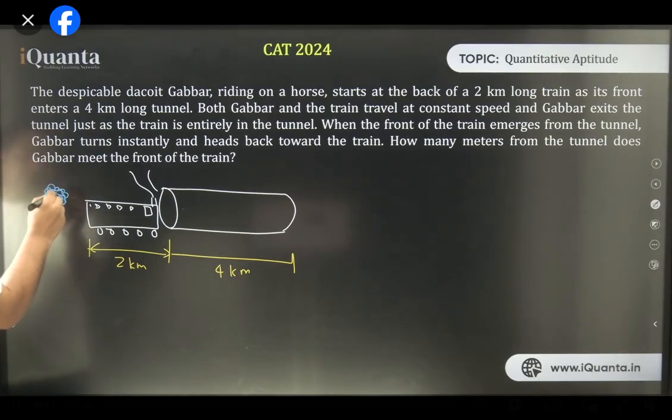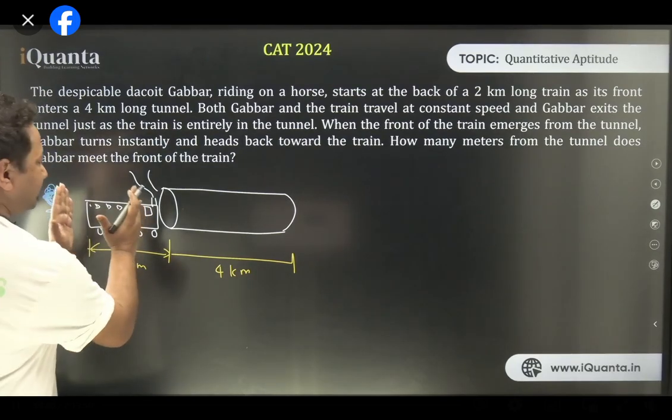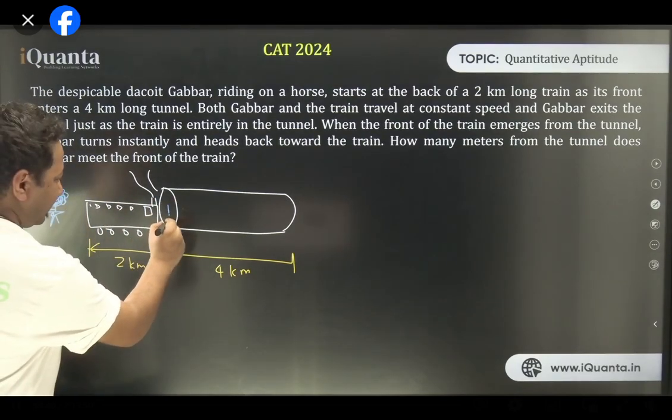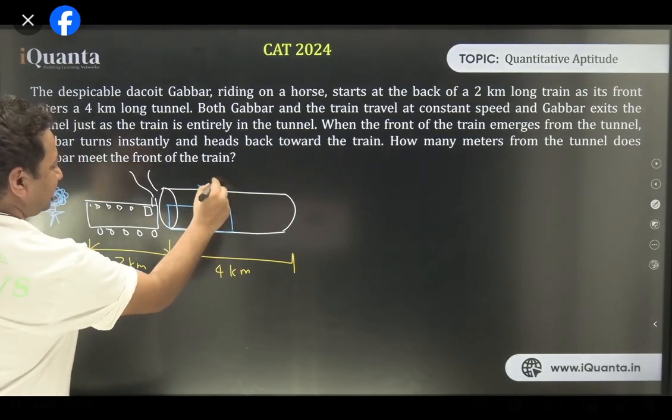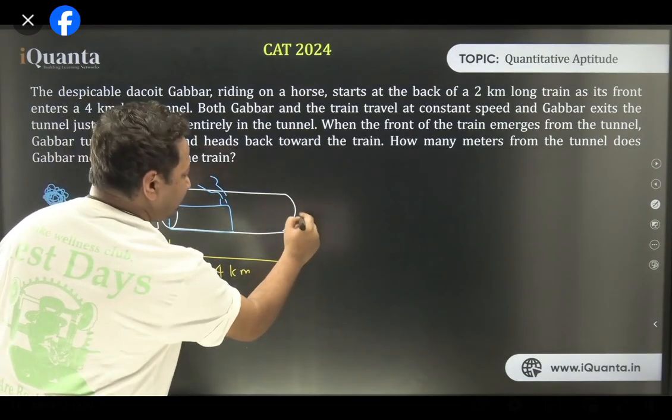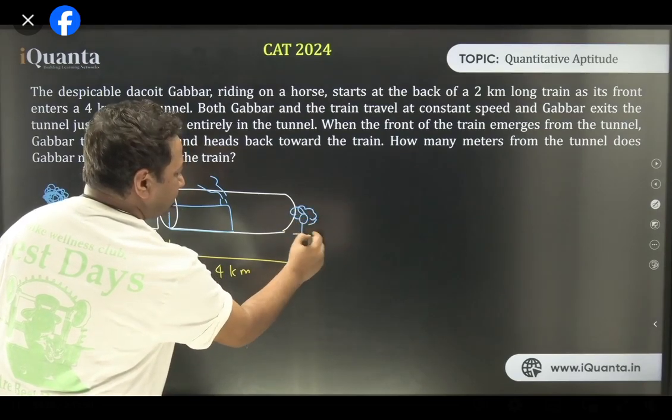This is Gabbar. Gabbar starts following it. And what happens? Till the time the train, the final portion of the train, is completely inside the tunnel, at that point, Gabbar exits. Gabbar is here. All right, Gabbar is here.